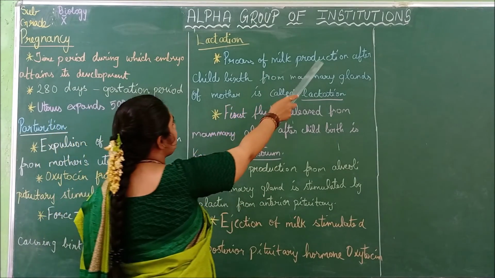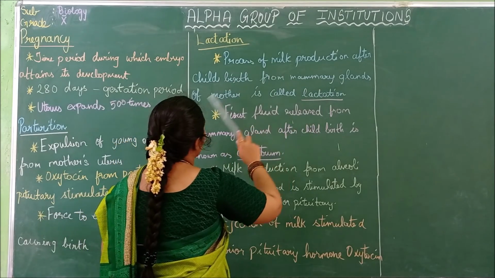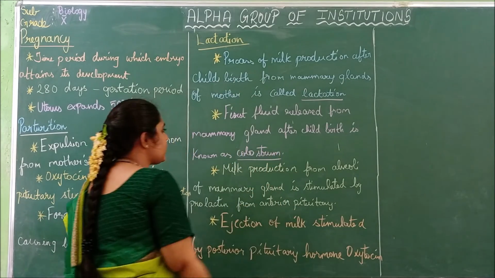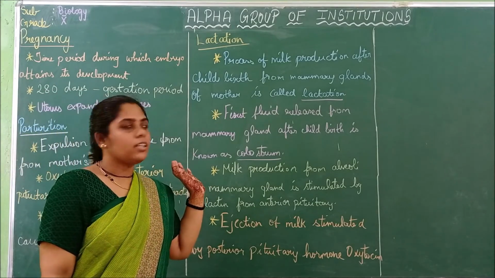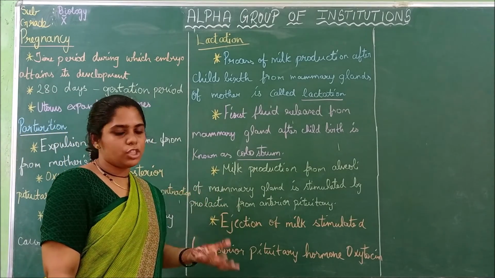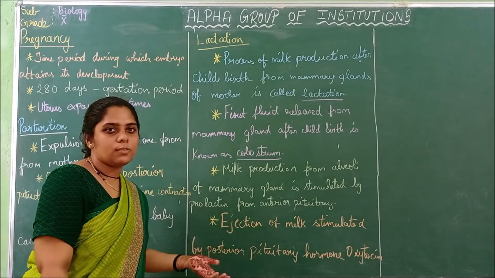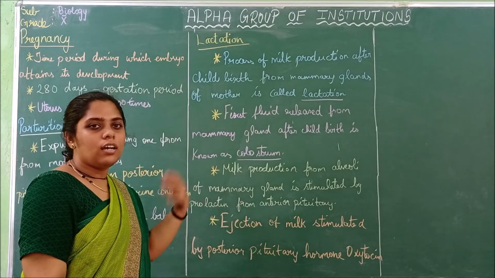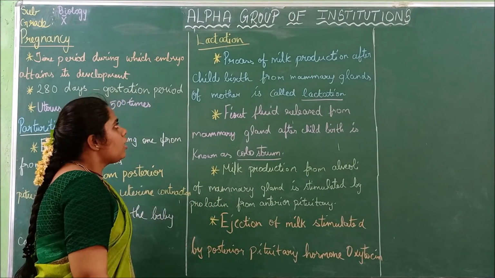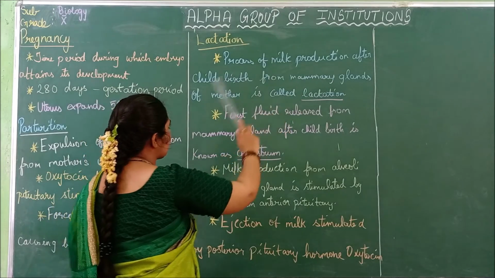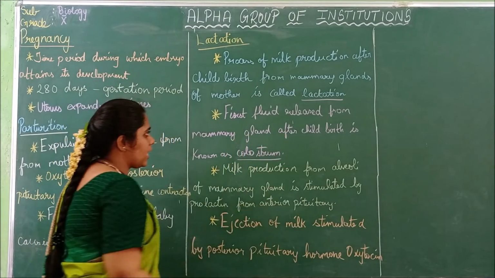The process of milk production after childbirth from the mammary glands of the mother is called lactation. After the child has been born, inside the mother the milk production takes place from the mammary glands. So that is called lactation.